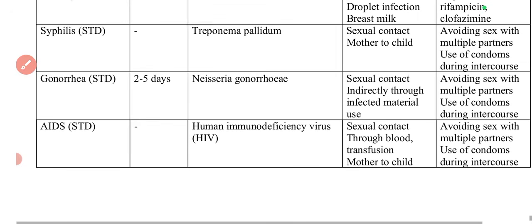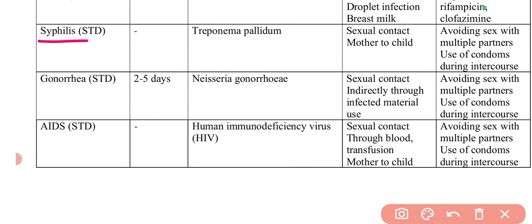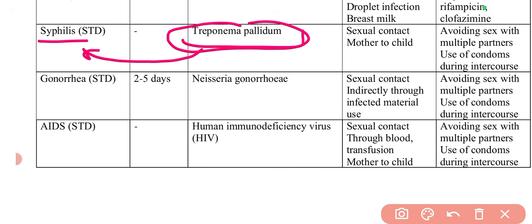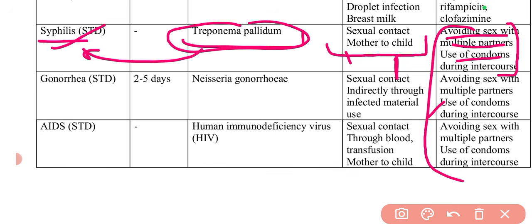Next disease is syphilis. Syphilis is caused by Treponema pallidum. Most important question. This question has been asked multiple times. In each and every question paper, you can see this question. It can be spread through sexual contact. It is a sexually transmitted disease, and it can spread from mother to child as well. Preventive measures can be avoiding sex with multiple partners or the use of condoms during intercourse. All the STDs will have the same preventive measures.